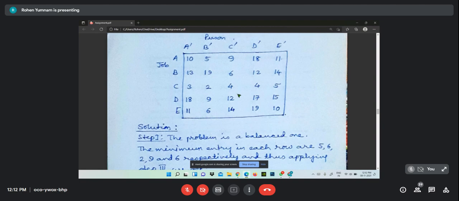See, in a factory how many persons may be there, how many employees may be there, and how their jobs are to be assigned. This type of problem we can solve by this assignment problem, in order to get the minimum expenditure. And if employees are more and more, then the problem will be bigger and bigger, and likewise we may not be able to do it easily, and that is why an algorithm is necessary.